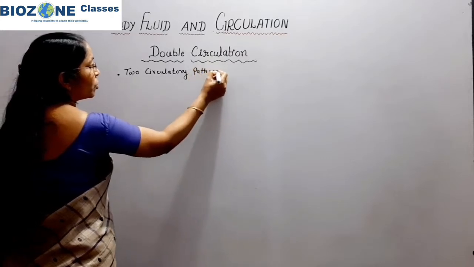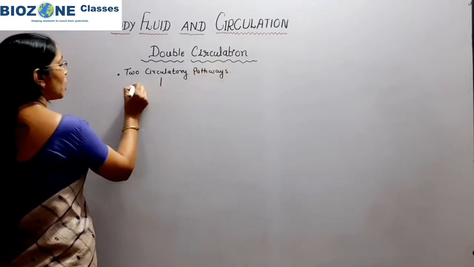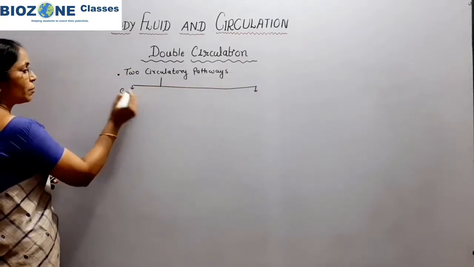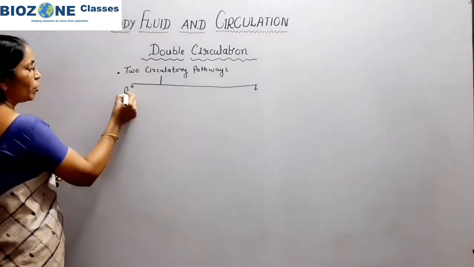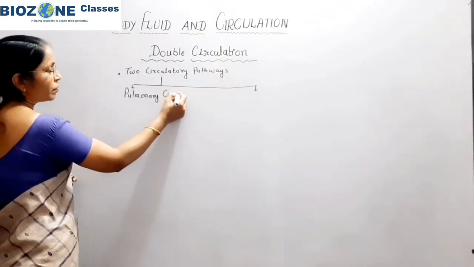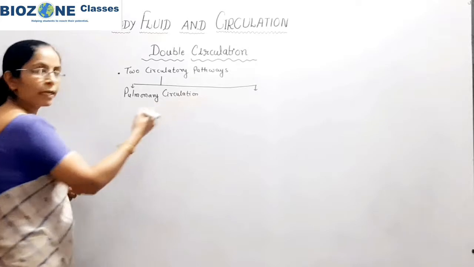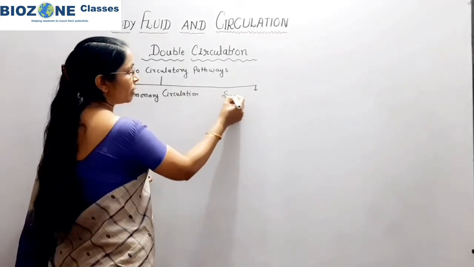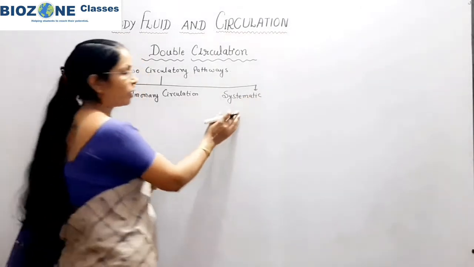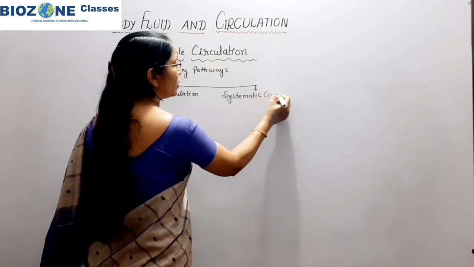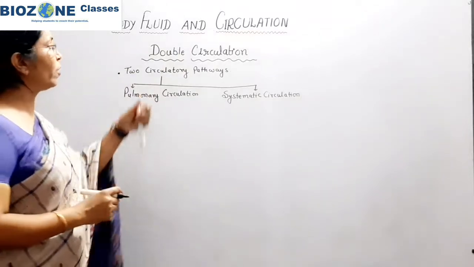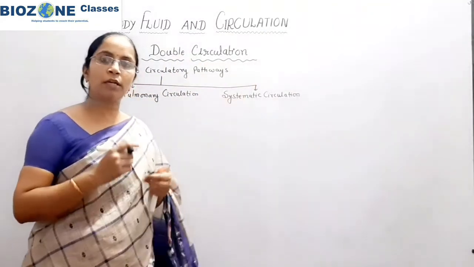You remember, the two circulatory pathways in humans are commonly called, the first is pulmonary circulation, and the second pathway is called systemic circulation. So first we study what pulmonary circulation and systemic circulation are, and when both these circulations take place in the human body, then automatically we understand double circulation.